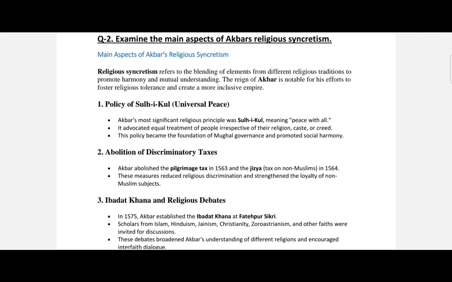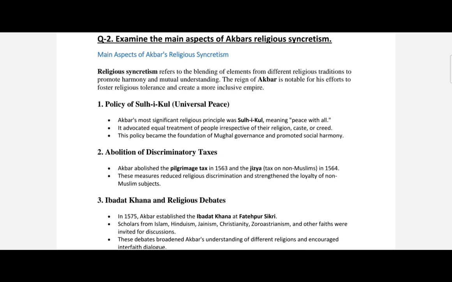As we already studied, Akbar used to adopt a secular policy, because he had a diverse population and he had a vision of administrating a large number of people, with different creeds, different religions, different castes, and all these things in his empire.